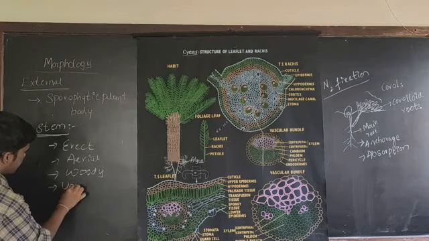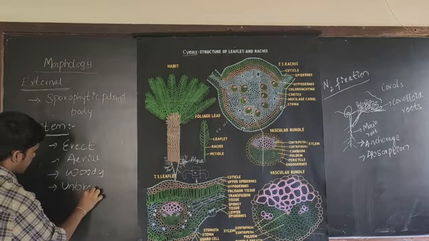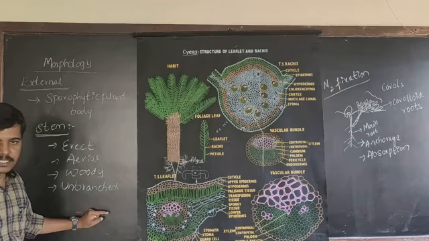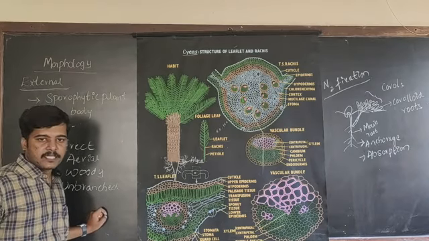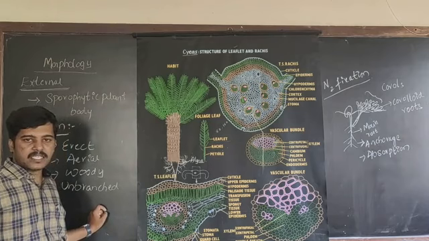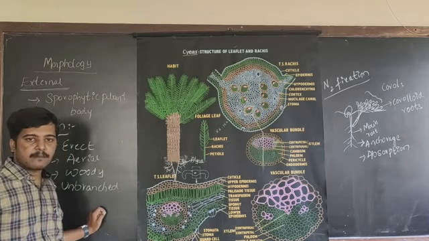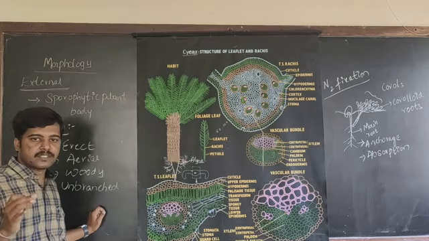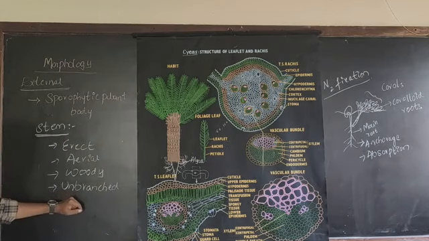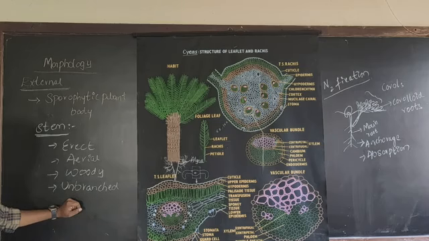One of the important characters in case of the stem of Cycas is that it is unbranched. The stem of Cycas is unbranched, unlike other gymnosperms like Pinus and Gnetum. Pinus and Gnetum are branched. The main stem consists of several branches. But in case of Cycas, the stem is unbranched. It does not bear any branches.